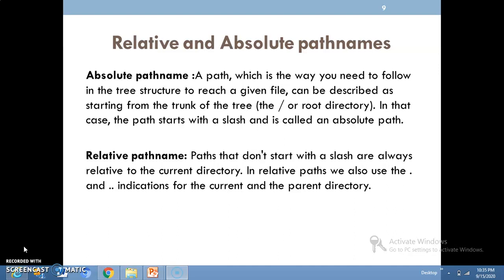Then what do you mean by current directory and parent directory? Here the current directory is nothing but where the programs are currently executed by the user. That is what we call the current directory. And the parent directory is nothing but where the user logs into the system, and the details are stored in that directory. That is what we call the parent directory.